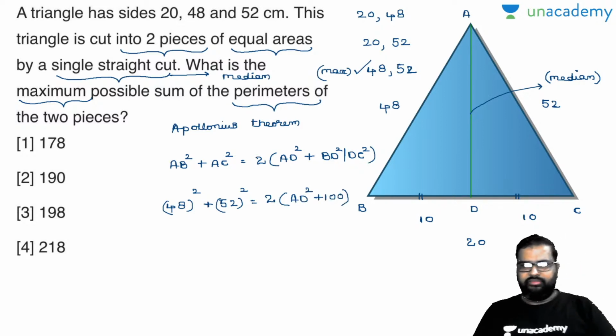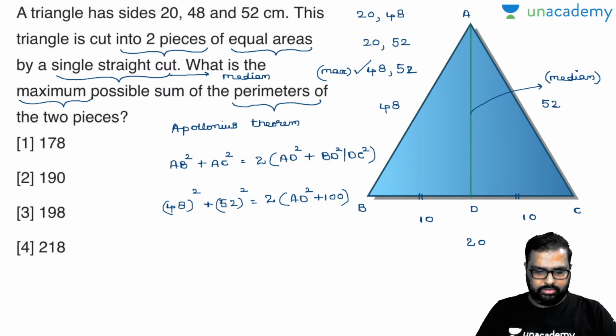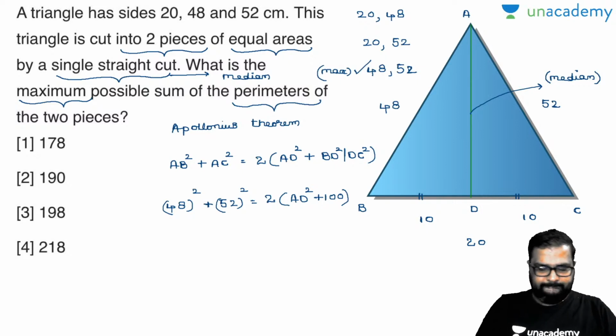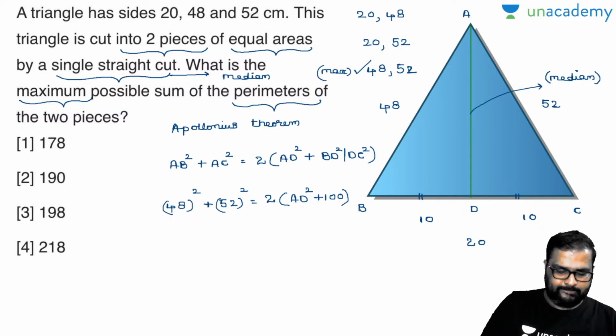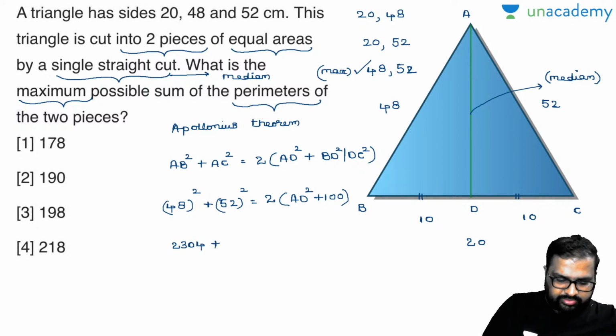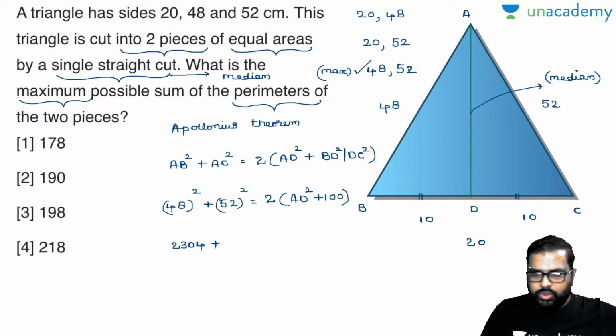So, let's calculate 48 square. Can anybody say? 2304, plus what is 52 square? 52 into 52, 2704.